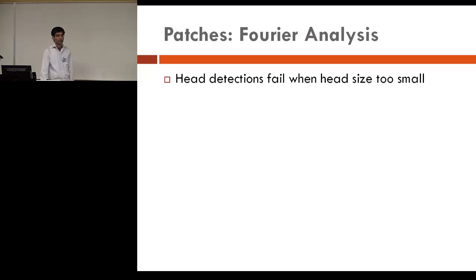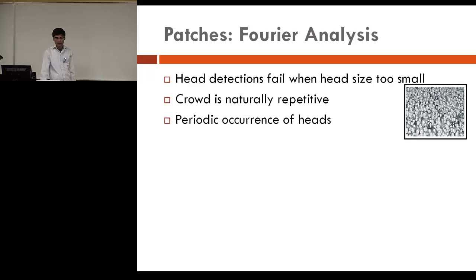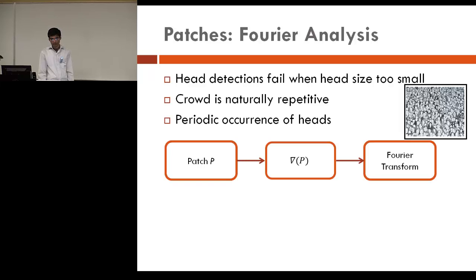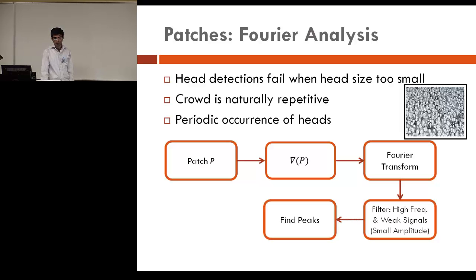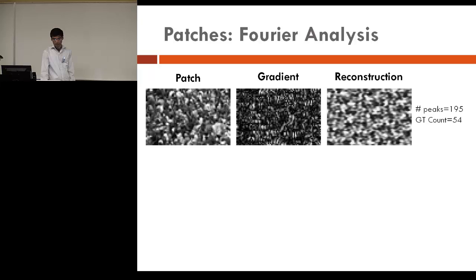And when the head detection fails because the heads are too small, we have to rely on Fourier analysis. There is one characteristic of the dense crowd: it is naturally repetitive. So there is a periodic occurrence of heads, as can be seen in this patch. So what we do is we take a patch, compute its gradient, and then take the Fourier transform, apply some filtering where we remove the high frequency and weak amplitude signals, and then find the local peaks in that Fourier transform, and then reconstruct that patch. So what we obtain is shown here. We have a patch on the left, and the reconstruction is shown on the right.